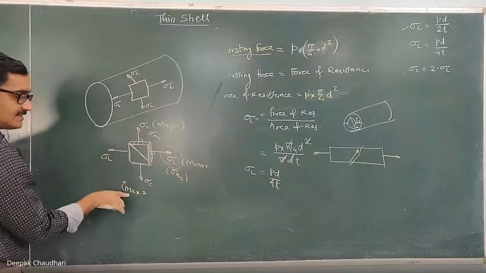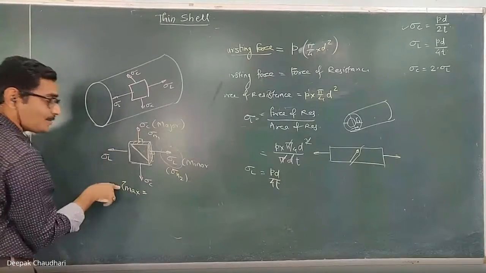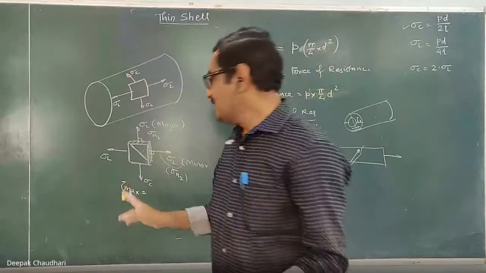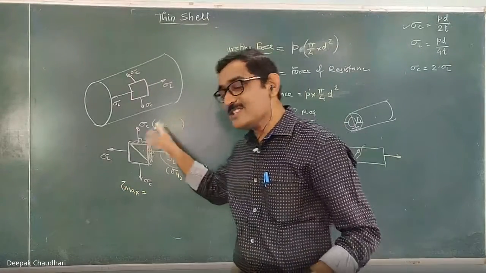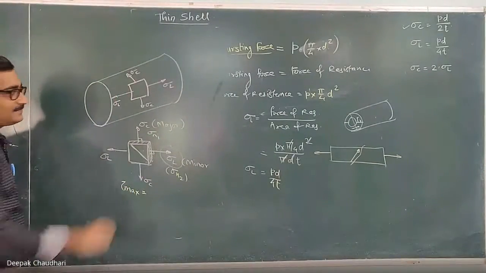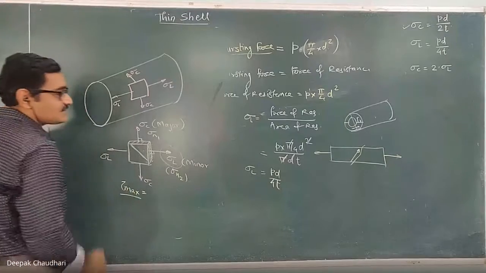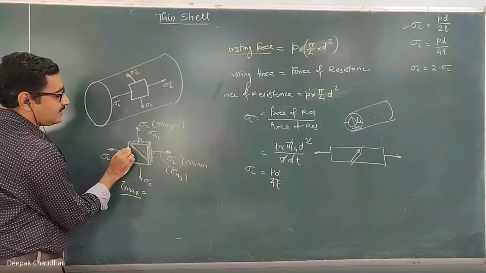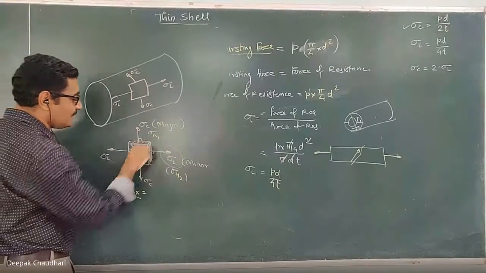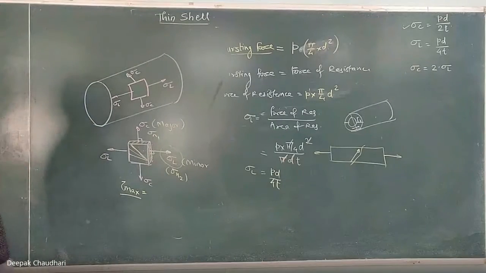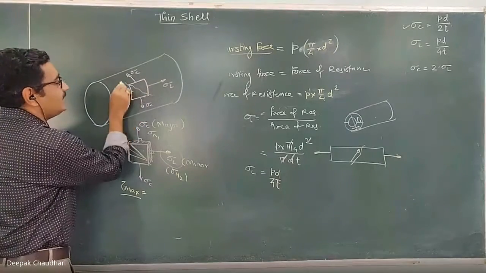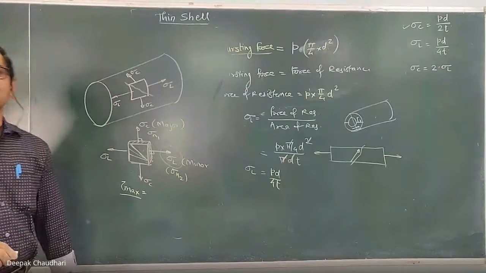Because of this normal stress, this is the maximum shear stress induced. There is no shear force here. This is the shear stress induced because of these normal stresses. So this is the maximum shear stress induced in the shell. If you consider another surface, there will be shear stress on that plane also, but the intensity varies. That only we have to study in principal planes and stresses. So there is one plane which carries the maximum shear stress.